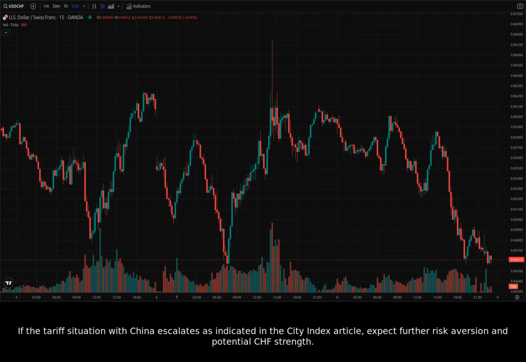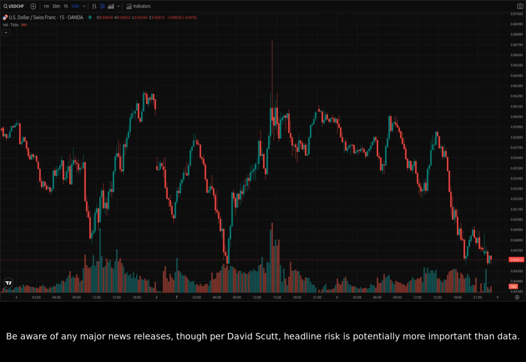potential CHF strength. Be aware of any major news releases, though per David Scott, headline risk is potentially more important than data. Continue to monitor the RSI and MACD indicators for any changes in momentum.